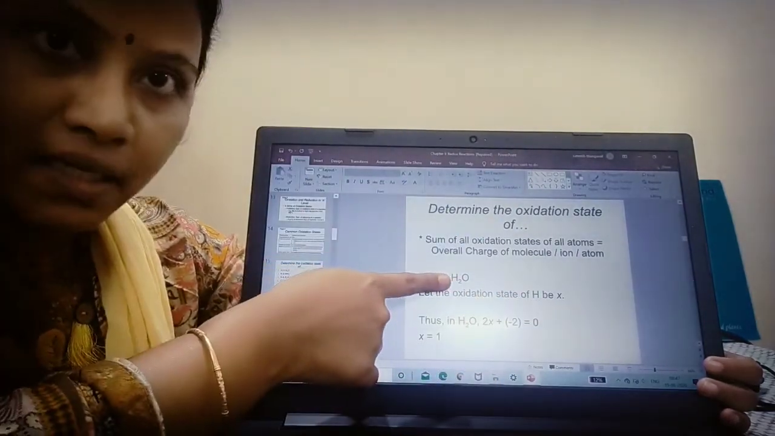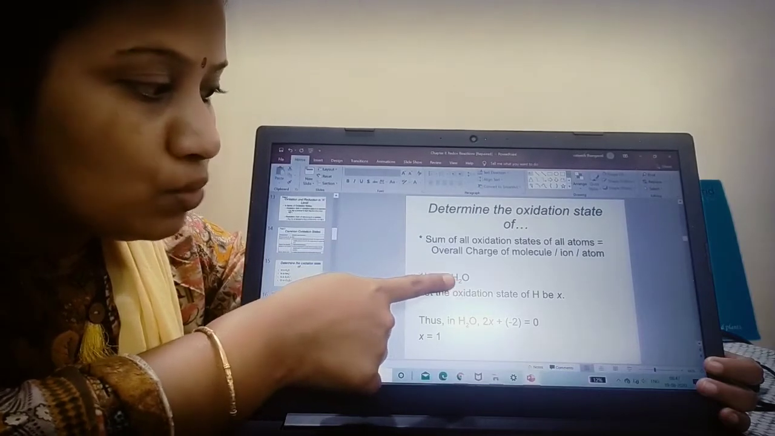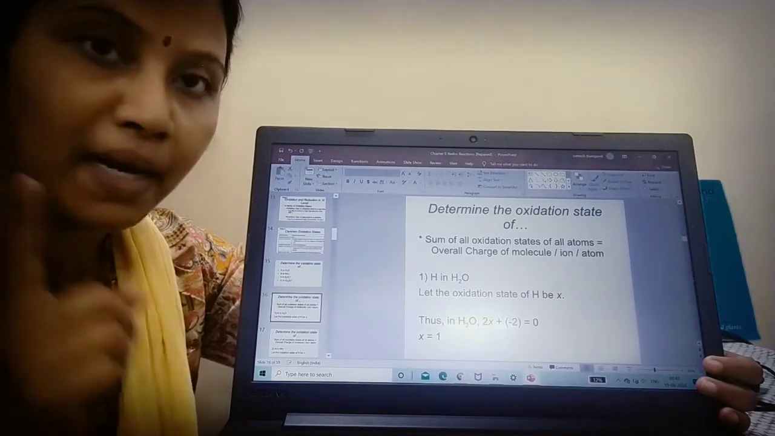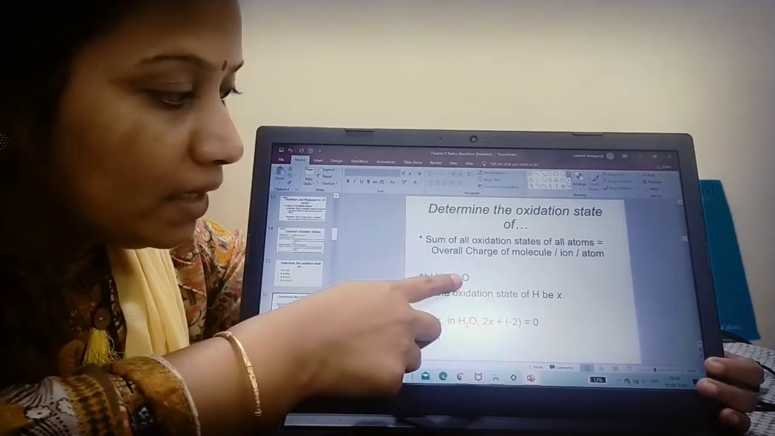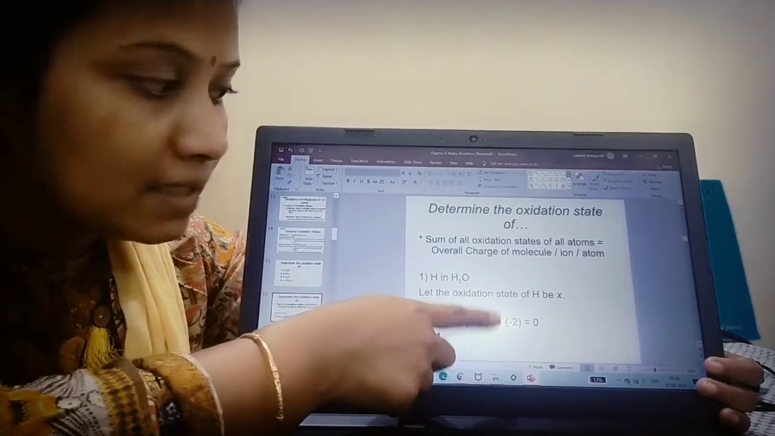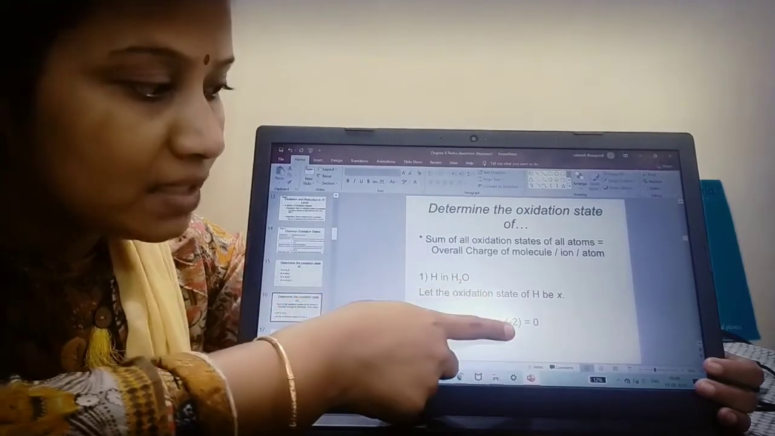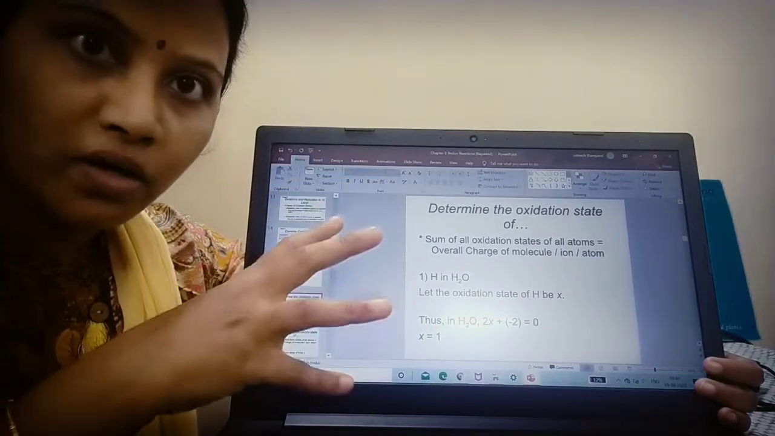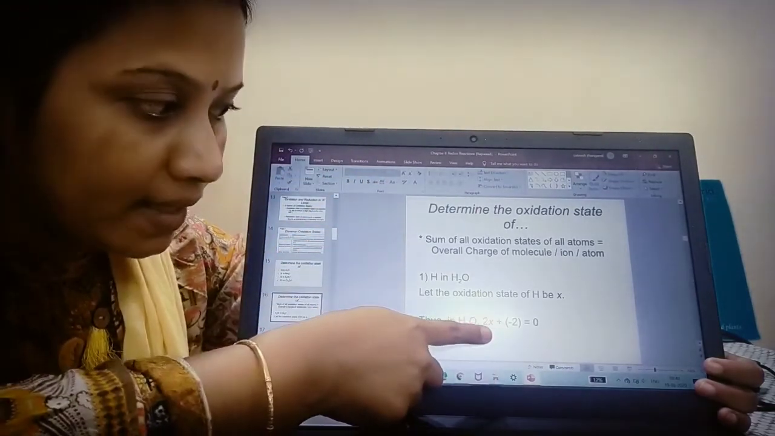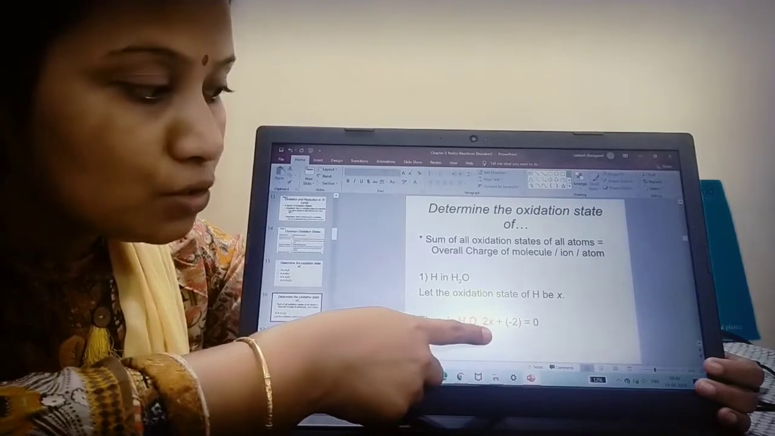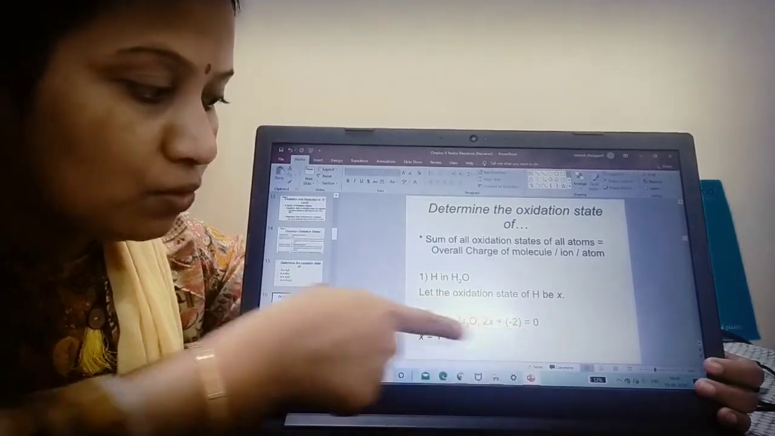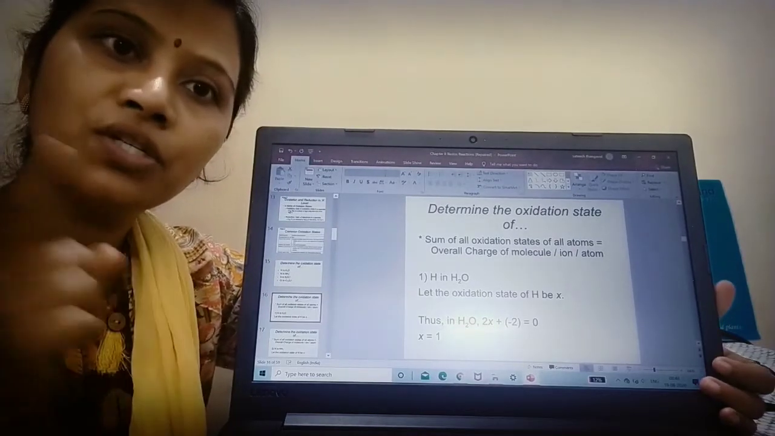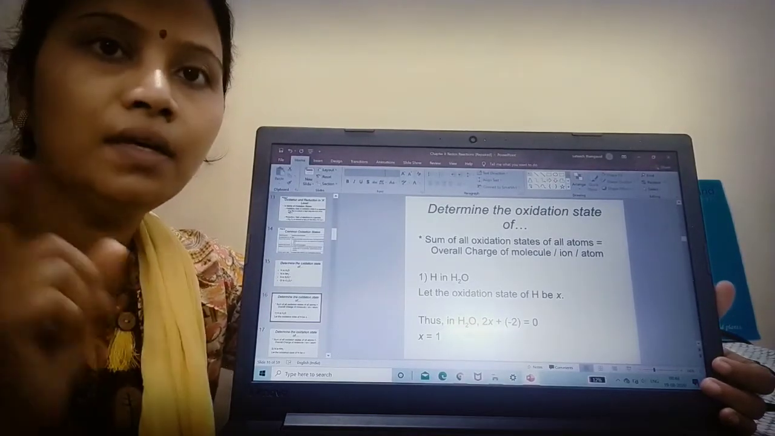Now supply it in H2O: 2 into X, 2X, plus what is the oxidation state of O? It is -2. What did I tell you in the first line? The sum of all the overall charges is 0. So 2X minus 2 is equal to 0. So X is equal to 1. Clear, children? So I have to determine the oxidation state of hydrogen in water.